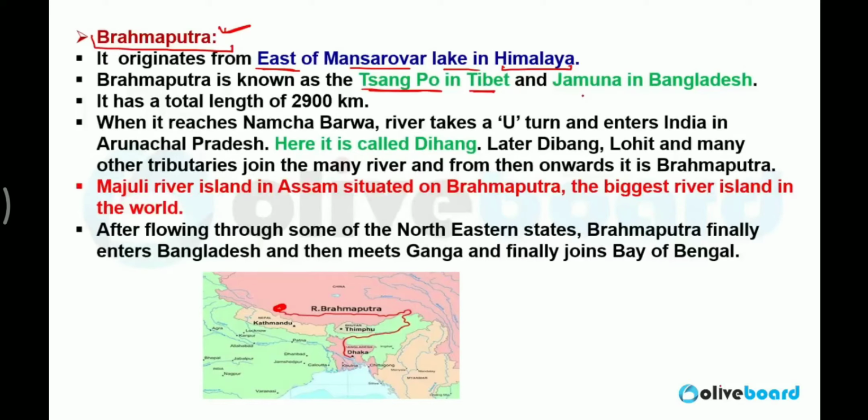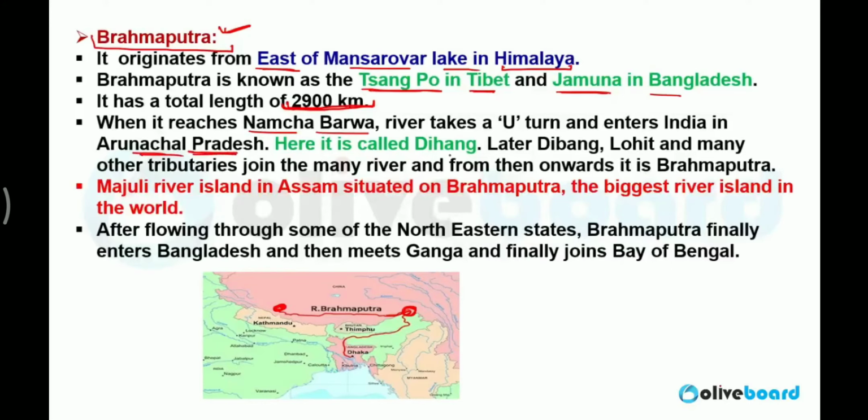And Jamuna in Bangladesh. I told you the name of Brahmaputra, that it is called Jamuna in Bangladesh. It has a total length of 2900 km. When it reaches Namcha Barwa, it takes a U-turn. This is the place of Namcha Barwa. So from here it takes a U-turn and enters India in Arunachal Pradesh.